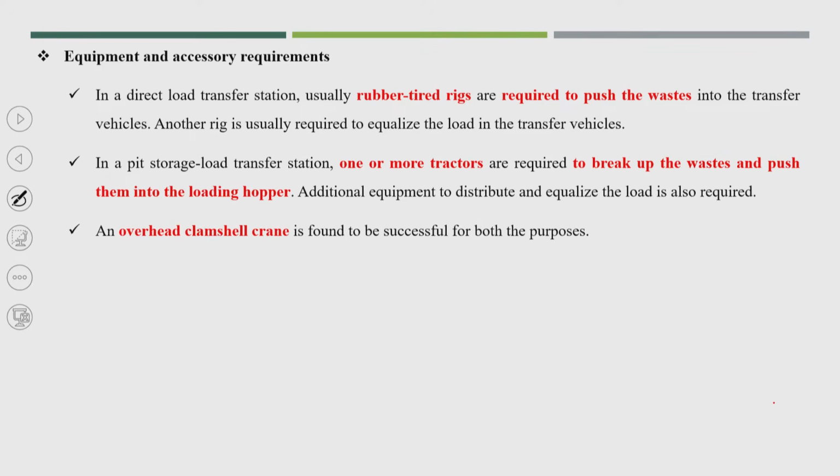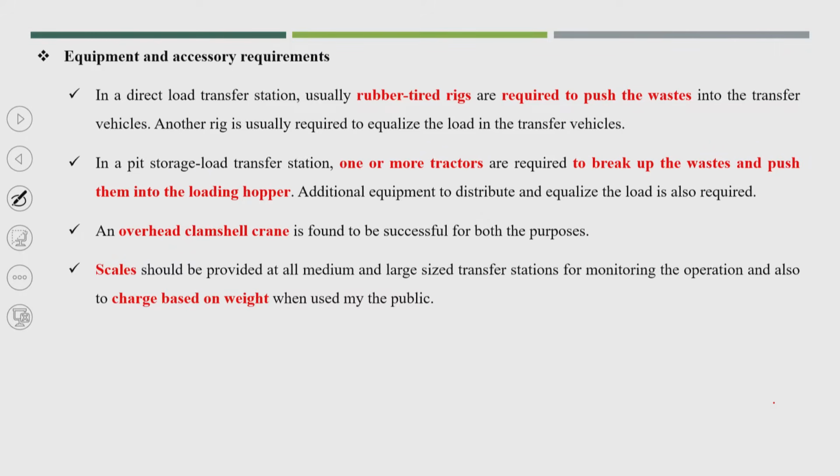An overhead clamshell crane is found to be successful for both purposes, specifically to distribute and equalize the load into the storage area. Scale should be provided at all medium and large size transfer stations for monitoring the operation, and also to charge based on weight when used by the public. So, this was a different idea.